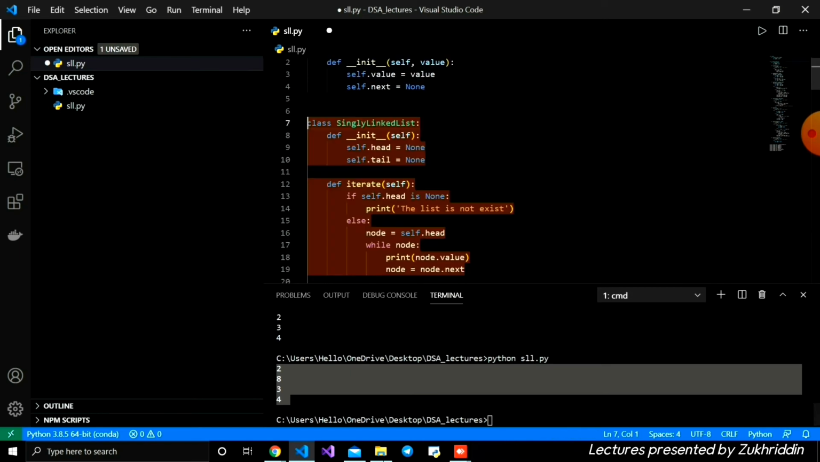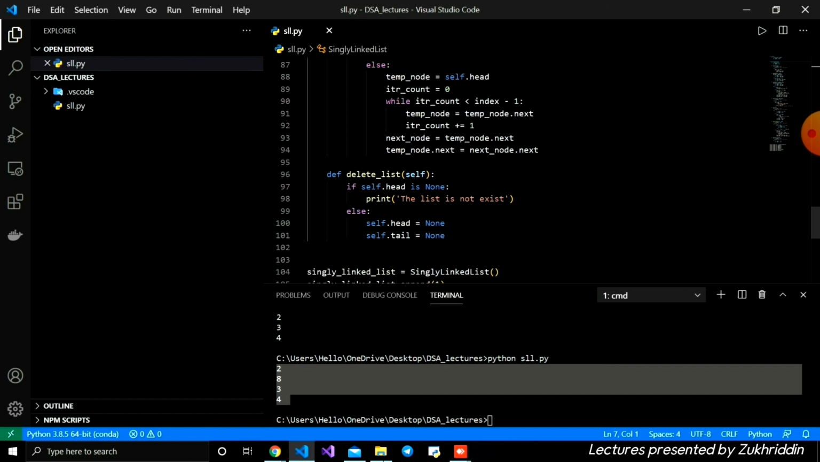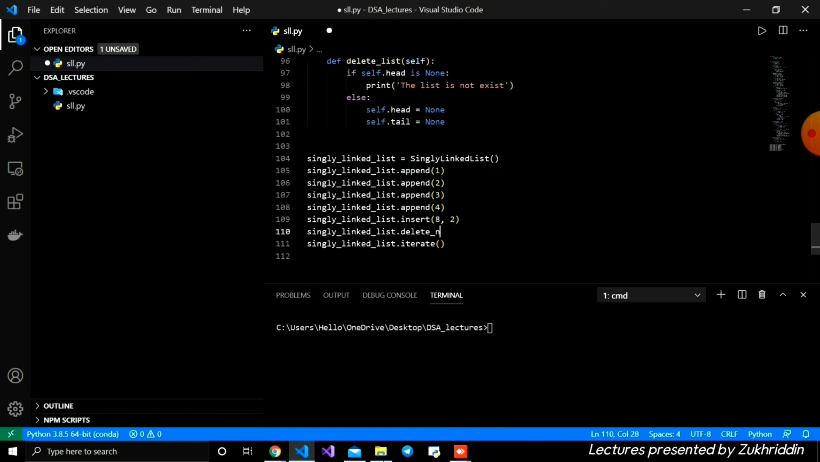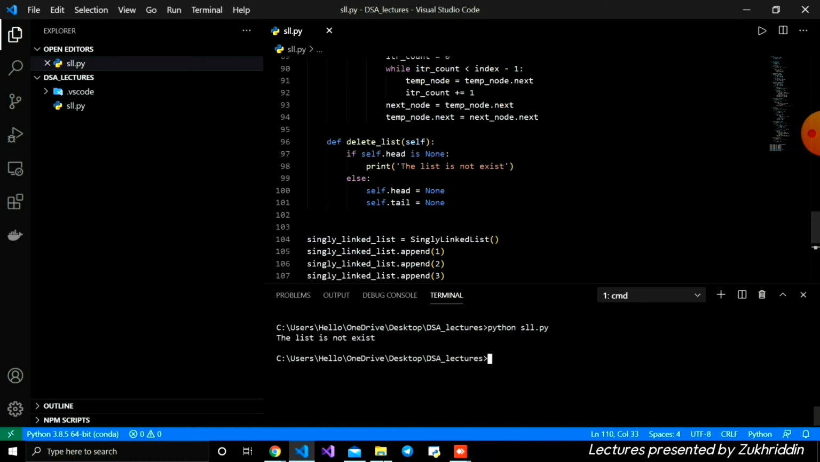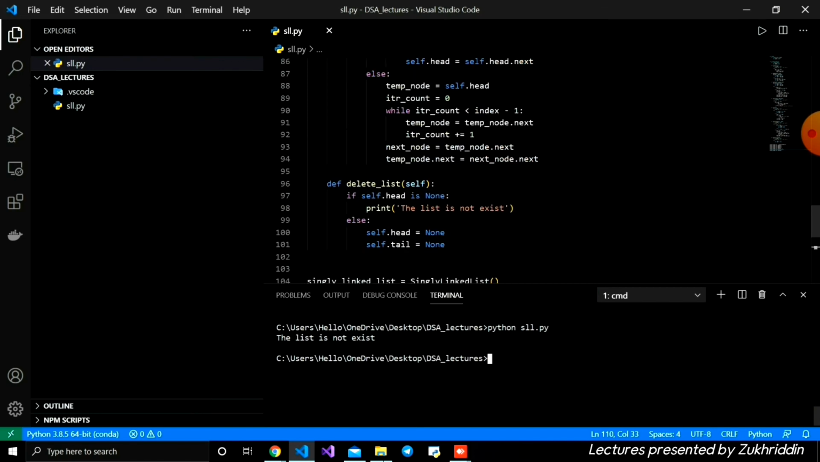Let's save it, and after this let's delete the list. I'm going to update this function, save it, open the terminal and run it. The list does not exist. It means there is no list because we deleted everything. This is how our last function, which deletes the entire list, looks.